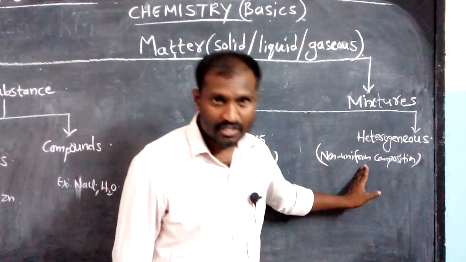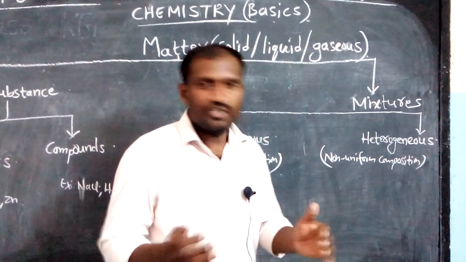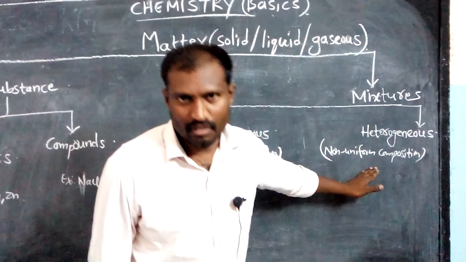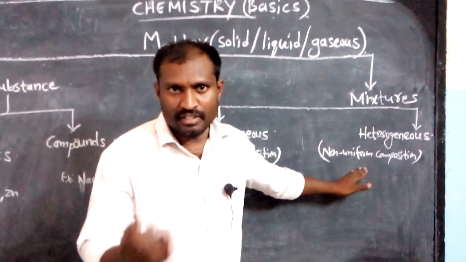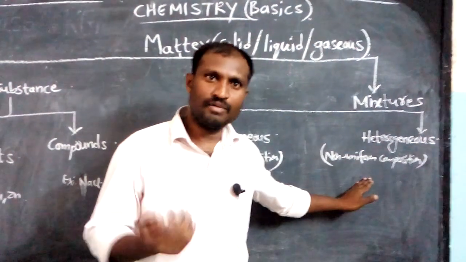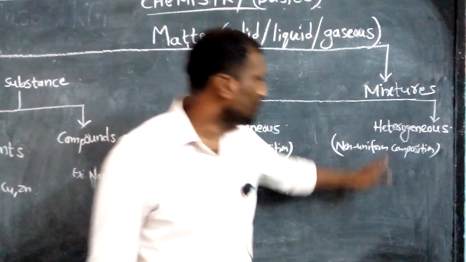Heterogeneous mixtures are the mixtures in which the components never mix together. The composition of the components is not uniform. For example, oil and water. When you mix soil and water, they won't mix. They never mix. They form layers. And sand and water also. This is also one example. Not only this, there are so many examples of heterogeneous mixtures.